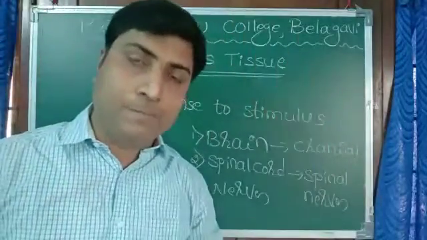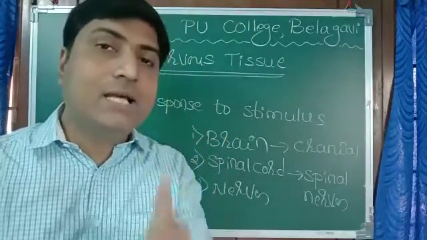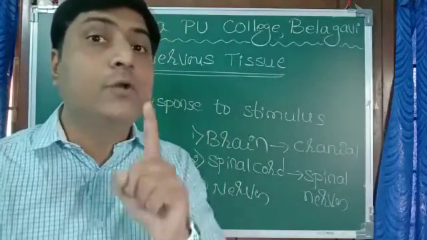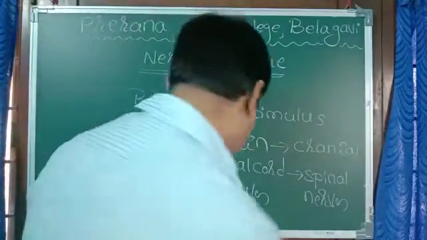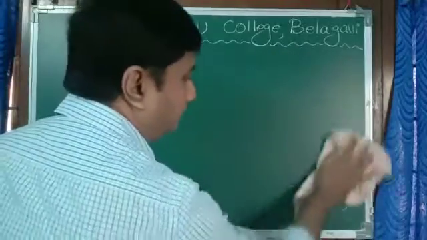Now, what is a single nerve cell called? A single nerve cell is called a neuron.